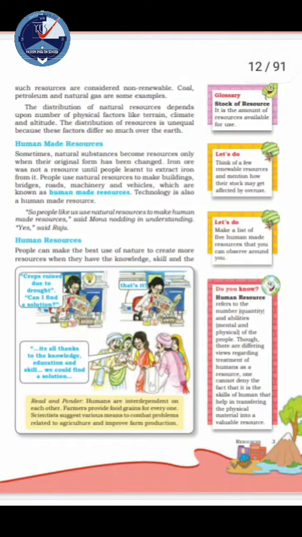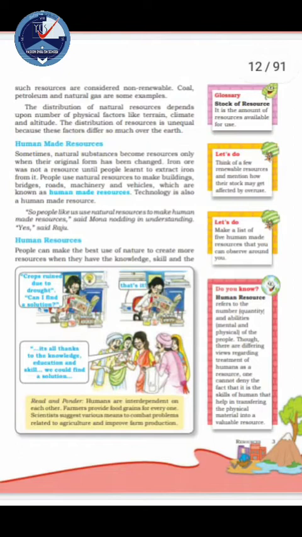The distribution of natural resources depends upon a number of physical factors like terrain, climate and altitude. Terrain is the physical feature of the land, and altitude is height. The distribution of resources is unequal because these factors differ so much over the earth, right?